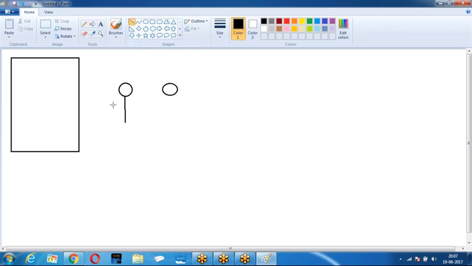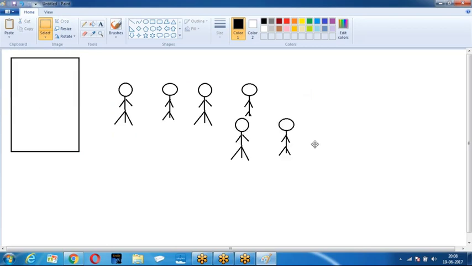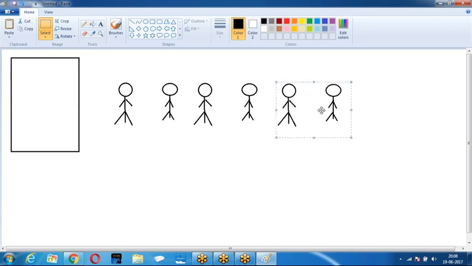At a time, how many people can get into the telephone booth? Only one person can get in, and only one person can speak. Now there are 6 people waiting in the queue. At a time, how many people can get in? Only one person. In which order will they call? In the order in which they are standing in the queue, in the same order they are going to make a call.